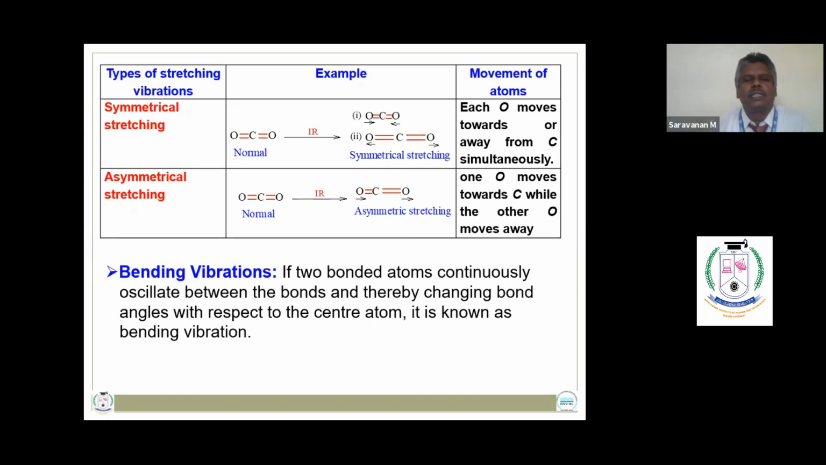For example, in the case of carbon dioxide, if each oxygen atom moves towards the carbon atom or moves away from the carbon atom, it leads to symmetrical stretching. If one oxygen atom moves towards carbon, and the other oxygen atom moves away from the carbon, then it is known as asymmetrical stretching. There are four types of bending vibrations observed.